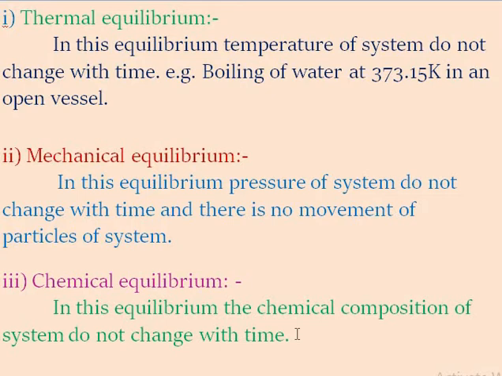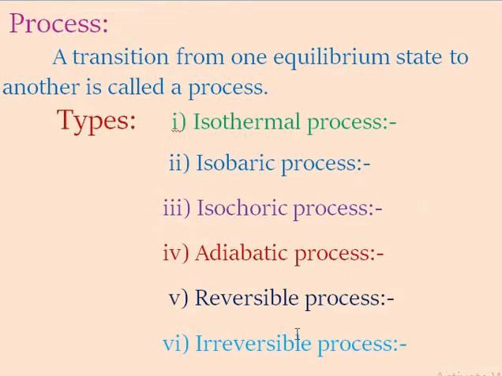The next important part is a process. Process means a transition from one equilibrium state to another equilibrium state. There are several types of processes discussed below. First is the isothermal process, second isobaric process, third isochoric process, fourth adiabatic process. Next one is a reversible process and last is an irreversible process.